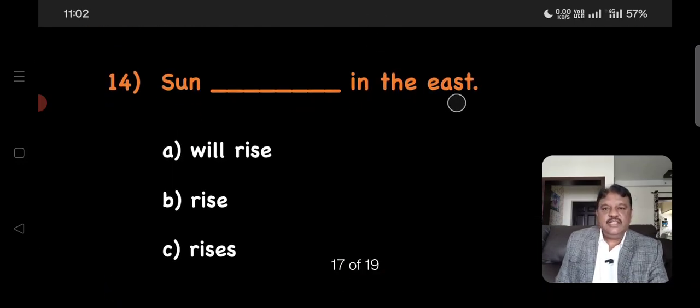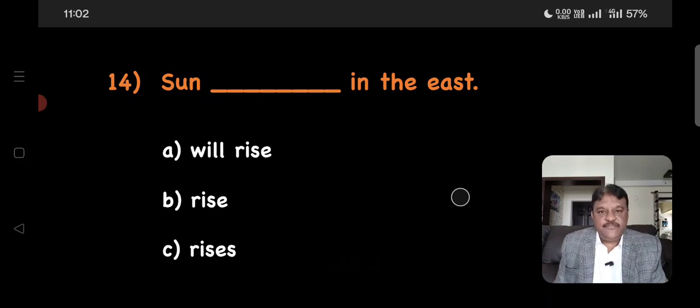Question number 14. Sun dash in the east. Here also, my friends, like the first question, the action happens every day. The action of the sun rising in the east happens every day at a regular interval. So we will have to use the simple present tense here. Look at the three choices and choose which is the simple present tense.